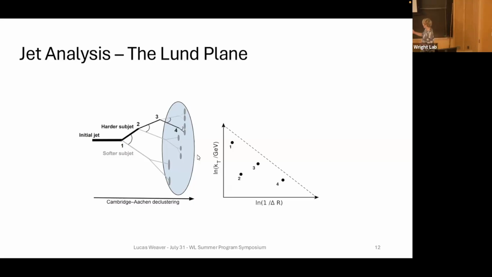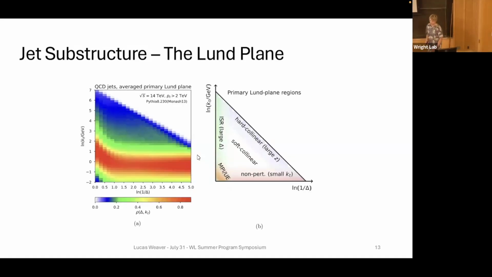Then we plot those points on the Lund plane with log 1 over delta on the x-axis and log relative momentum on the y-axis. We do that for each splitting, for many jets, for many splittings. You populate the Lund plane with its average density. This tells you what kind of splittings are going on in your jet. We hope to use this tool to find out the effect that the quark gluon plasma has on jets.